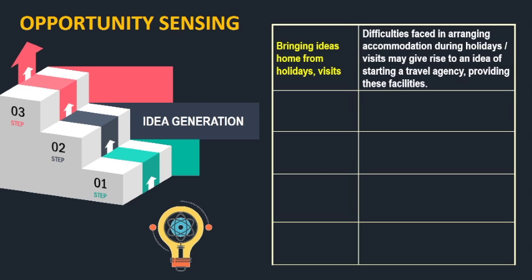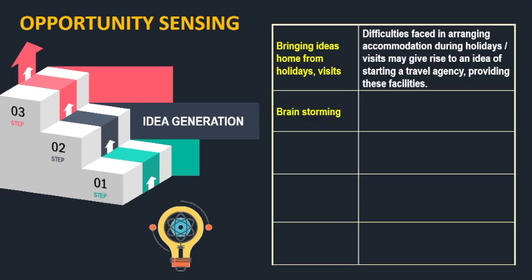So, difficulties faced in arranging accommodation during holidays or visits may give rise to an idea of starting a travel agency or providing these facilities. In fact, that is how Oyo Rooms came about. Even Ola Cabs and Uber Cabs, the same thing, they came from there only.